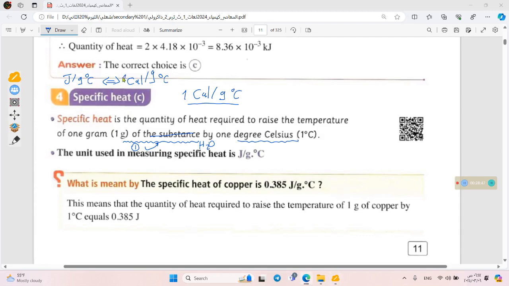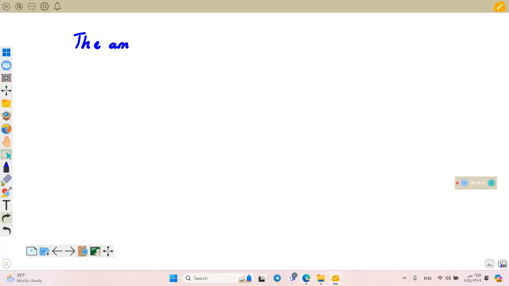So 1 calorie of the specific heat of water equals 4.18 joule per gram Celsius for water. So water has a specific heat of 4.18, or 1 calorie per gram Celsius, which is 4.18 joule per gram Celsius. That's the point here. But let's discuss the characteristics or the properties of the specific heat. A specific heat, as you can understand from its name, is specific.